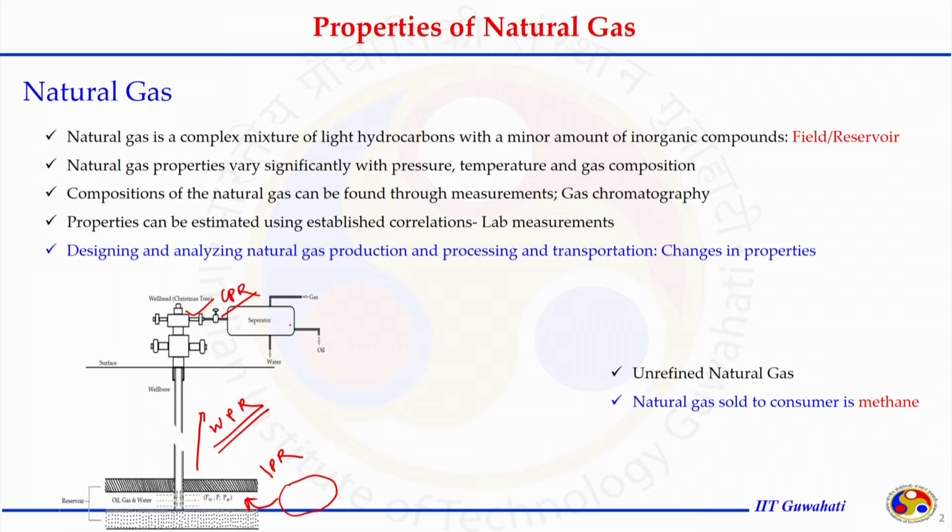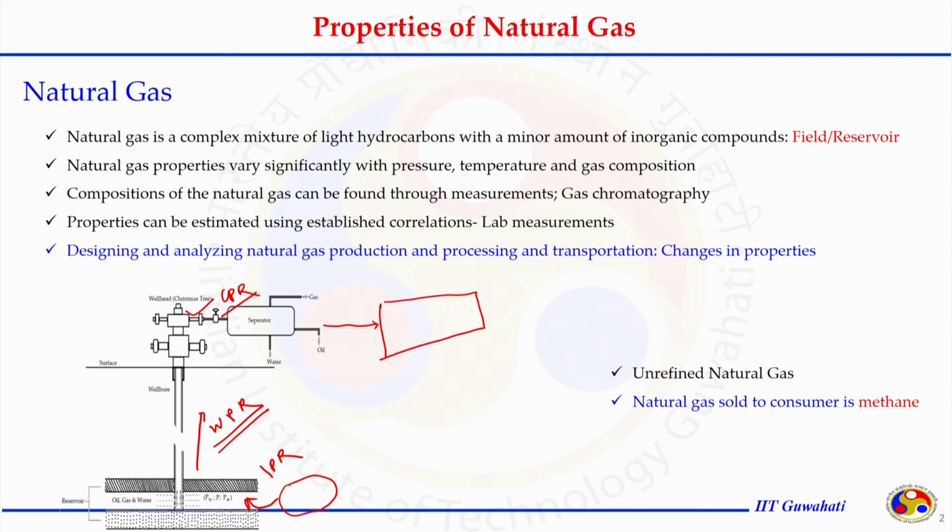Then it goes to the separator, where we separate the gas, liquid and water, if water and oil are being produced with the gas. After the separator, it goes through a series of processing units, where we separate the water which could not be removed by the separator.